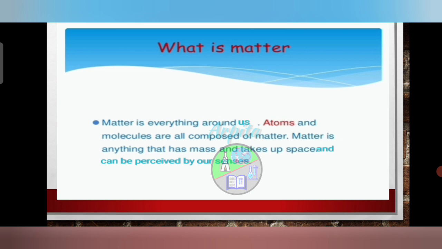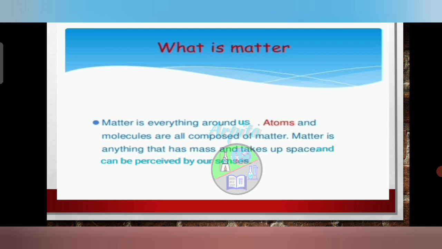Whatever we see around us are matter, so it can be defined as anything that has mass, occupies space, and can be perceived by our senses is called matter. For example, bat, table, water, air, these all are matter.